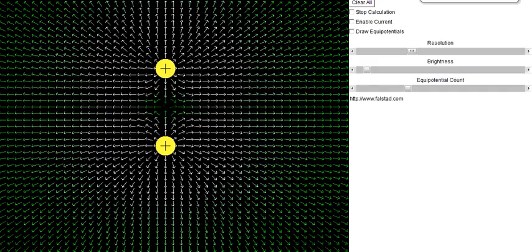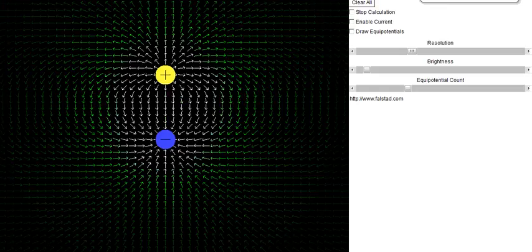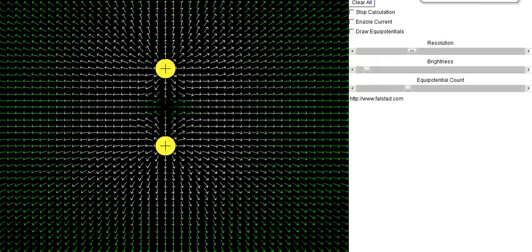Okay, remember this one big important part of this. If field lines join up like they do with the dipole, then the charges will attract. If the field lines don't join up like they did with the double charge right here, then the charges repel. Now, when we look at a diagram of two positives or two negatives, it's pretty clear that they're going to repel, right?